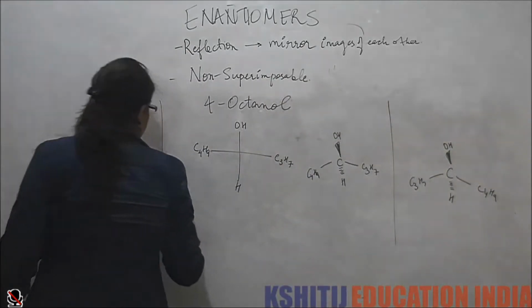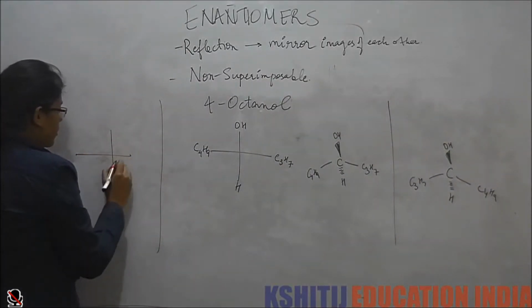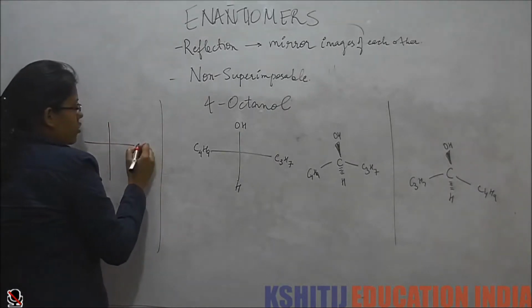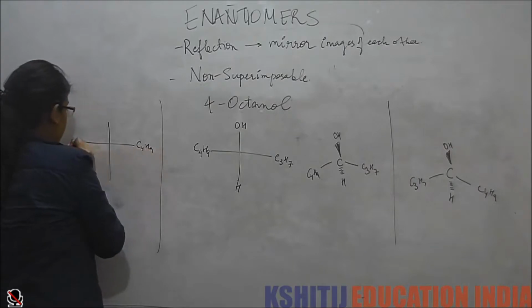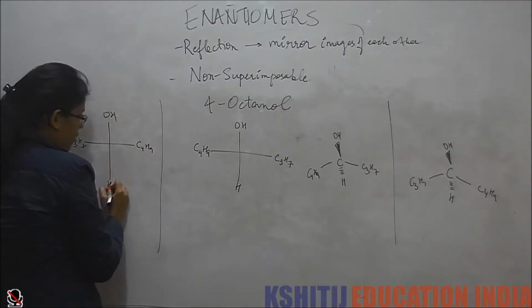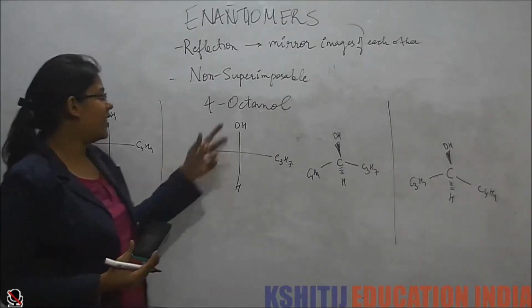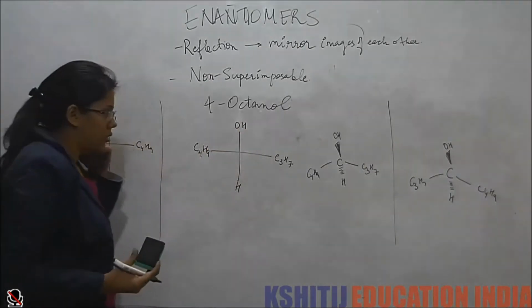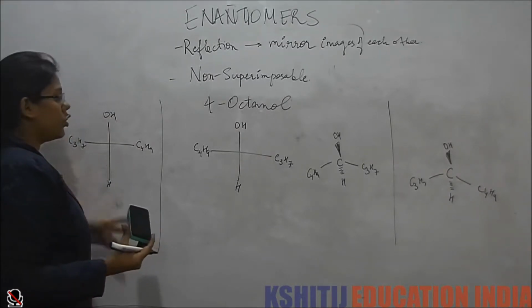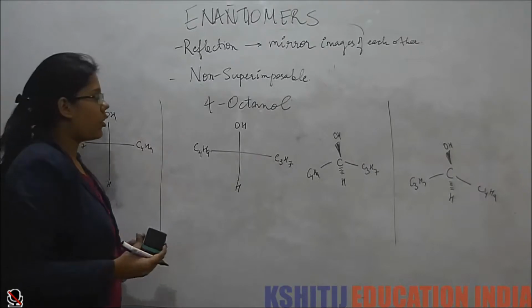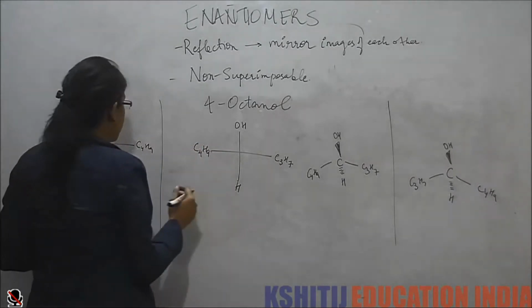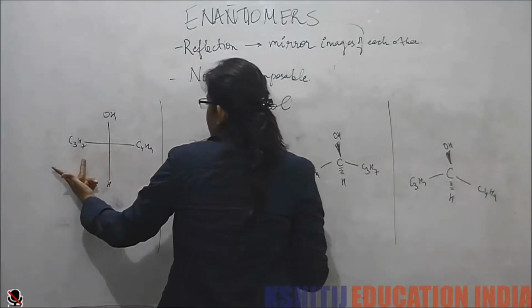Now if I have to draw the mirror image in the Fischer projection, sorry, so now this is C4H9, this is C3H7, this is OH, this is H. What I can do is interchange any two groups. And you can convince yourself, if you do an exchange twice, or two exchanges, you will get the identical formula. Now suppose in the first case I did this exchange.